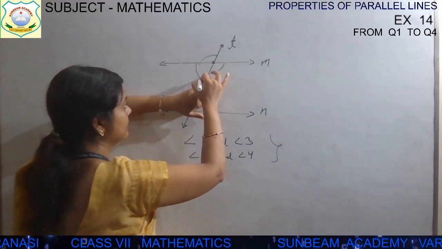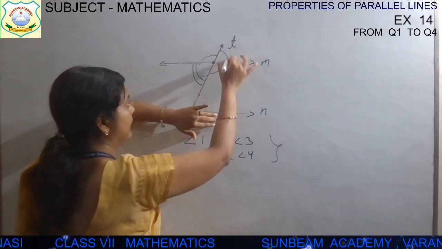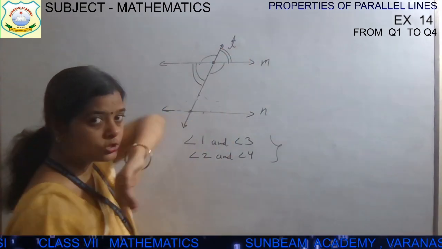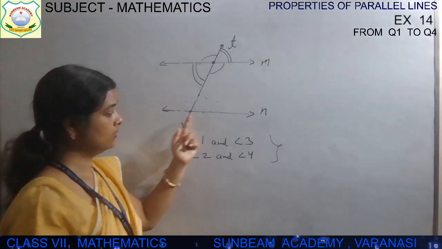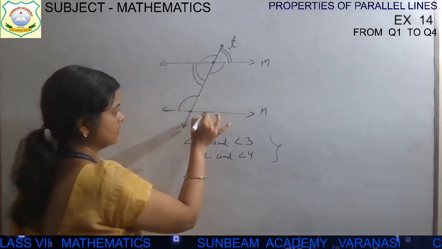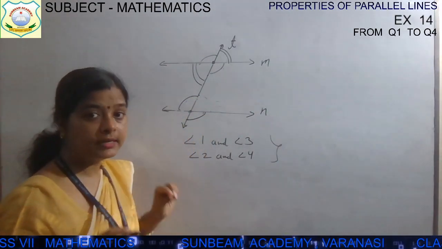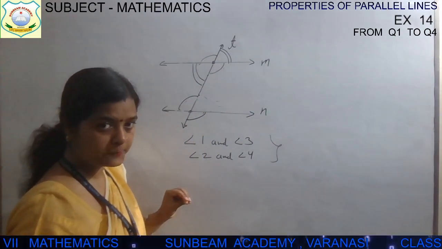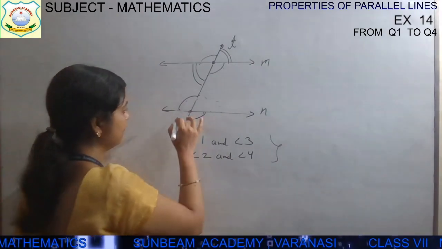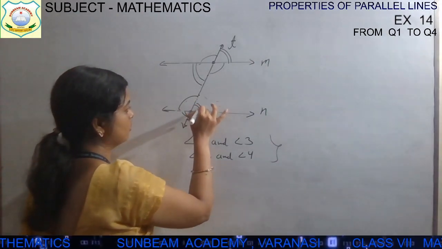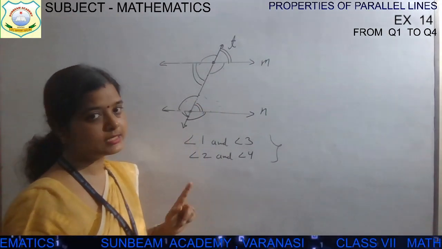And another one is 1 and this one. This is also a vertically opposite angle. In the same way, we can get two pairs here, this one and this one. These two are vertically opposite angles. Vertically opposite angles हैं ये दोनों. In the same way, these two angles are also vertically opposite angles.